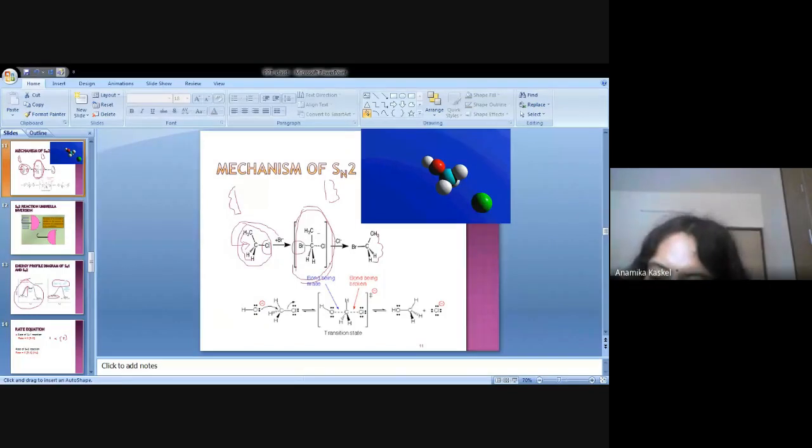Arrange the nucleophilicity in increasing order. Please arrange this.